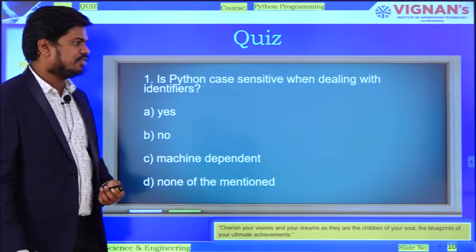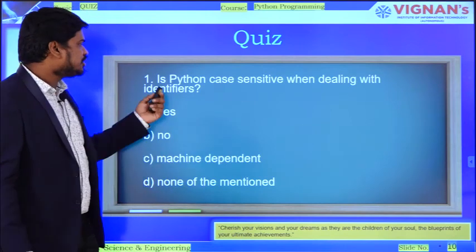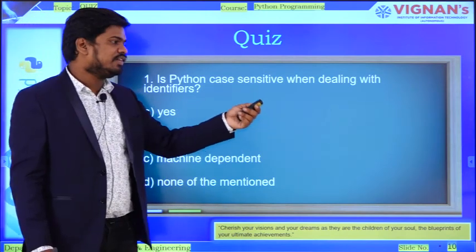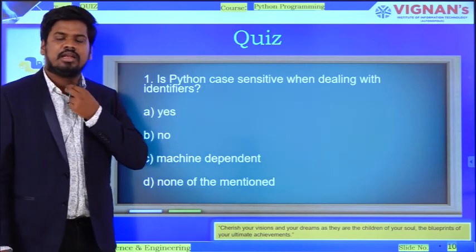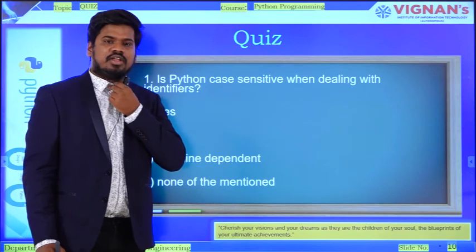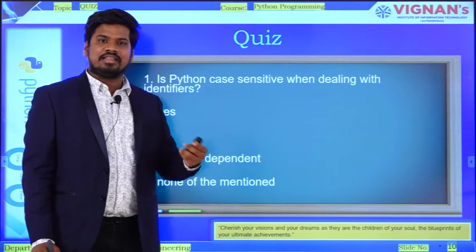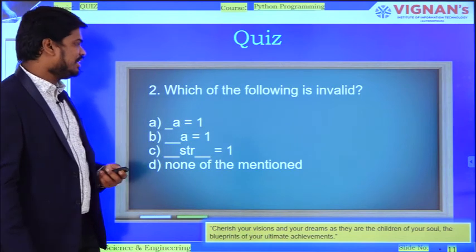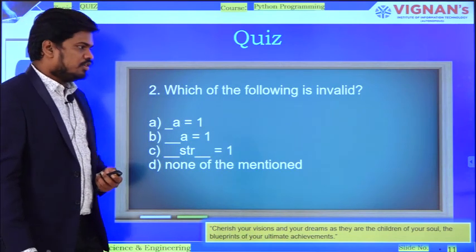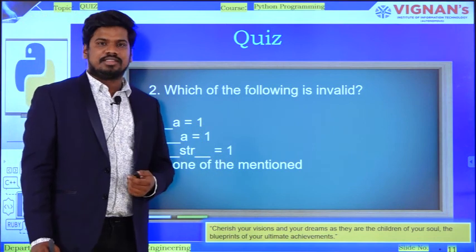And coming to the second one, that is a quiz. Is Python case sensitive when dealing with identifiers? Answer this one, and I'll post this question in my Canvas, so there you can post and I'll grade there itself. And coming to the second one, which of the following is invalid? So I want you people to answer this quiz.